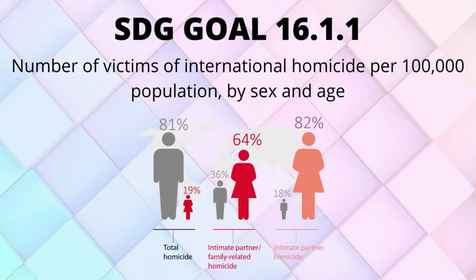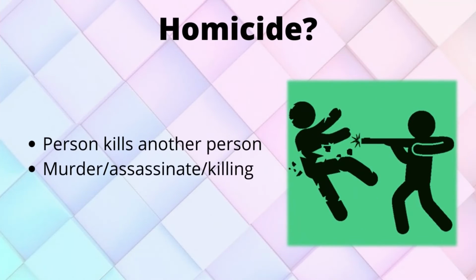The SDG Goal 16.1.1 can be defined as the number of victims of intentional homicide per 100,000 population by their sex and age. What do you think about homicides? A homicide occurs when one person kills another person. It can also be referred to as murder, assassination, or killing a person.